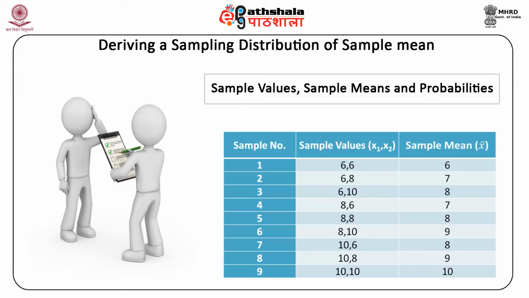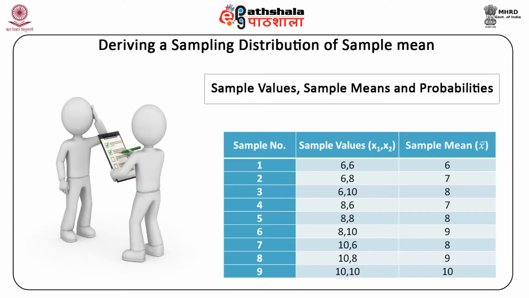In the first column we have the sample number from 1 to 9. In the second column we have the sample values x1 and x2, which are different. For example, for the first sample it is 6 and 6. Then we have 6 and 8, 6 and 10, 8 and 6, 8 and 8, 8 and 10 for the sixth value, 10 and 6 for the seventh, 10 and 8, and the last value for the ninth observation is 10 and 10.